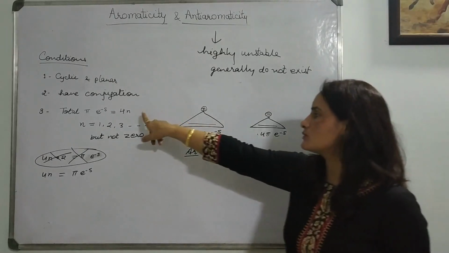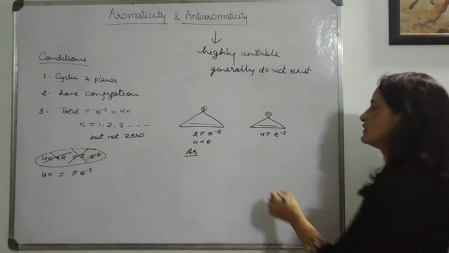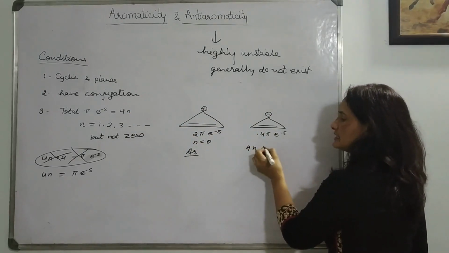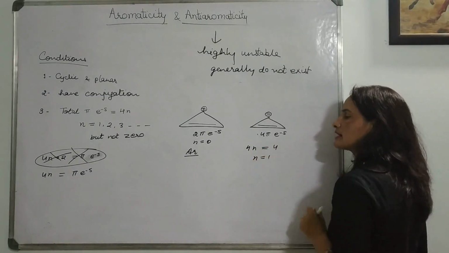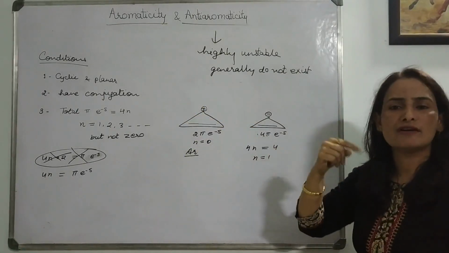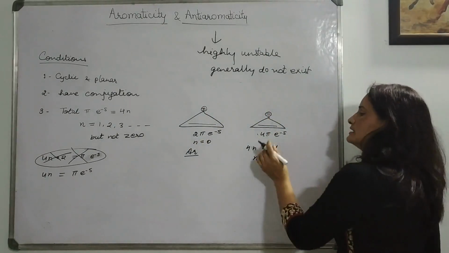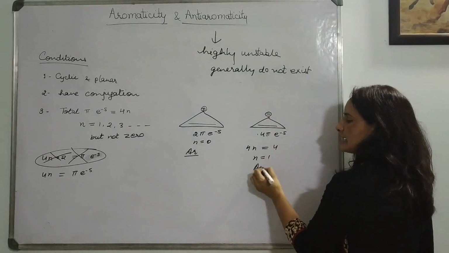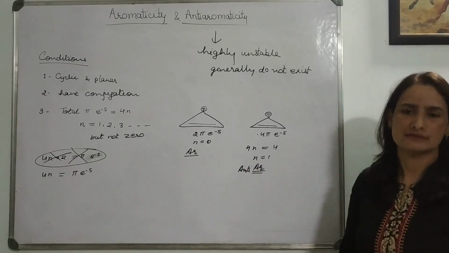Moreover, you can check here: 4n is equal to 4 pi electrons, so the n value will come 1 for anti-aromaticity. But the value will come fractional if you put it in the Huckel rule. So it is anti-aromatic, and no compound wants to be anti-aromatic because these are highly unstable.